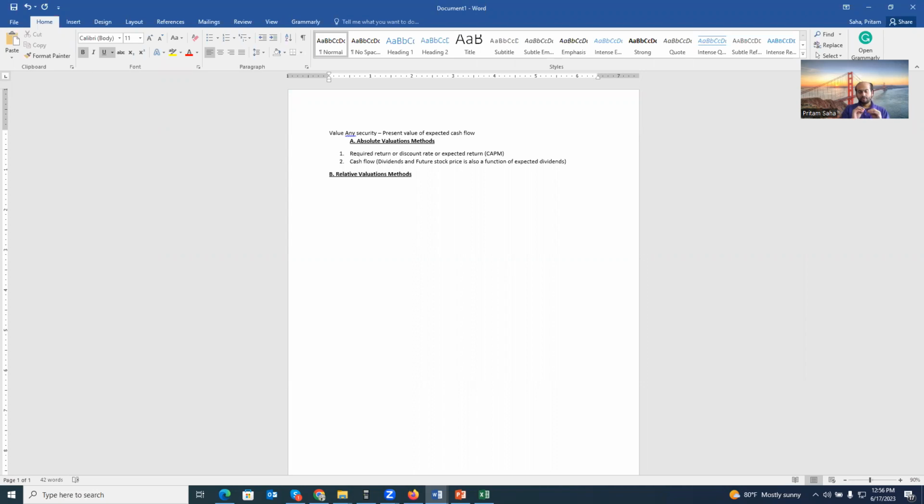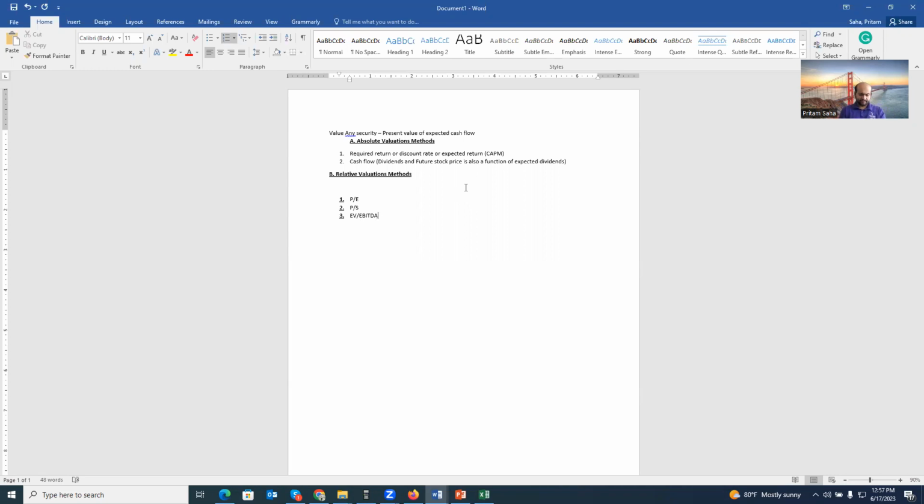That's it. For the relative valuation methods, what we are trying to do is find the value of a company compared to similar firms, compared to competitors. Some proxies for relative valuation methods are PE ratio, price to sales ratio, EV to EBITDA ratio. If you can remember, we did it in our ratio analysis class, right?